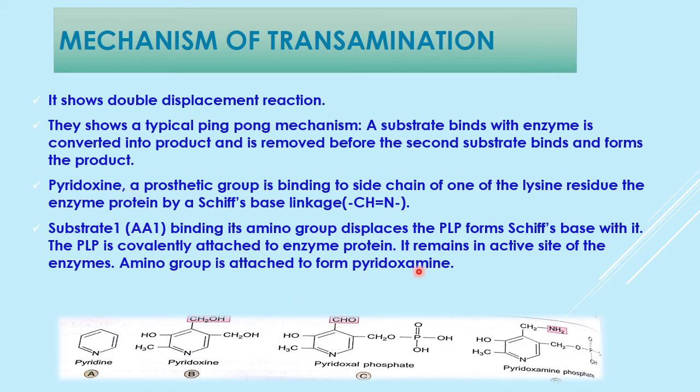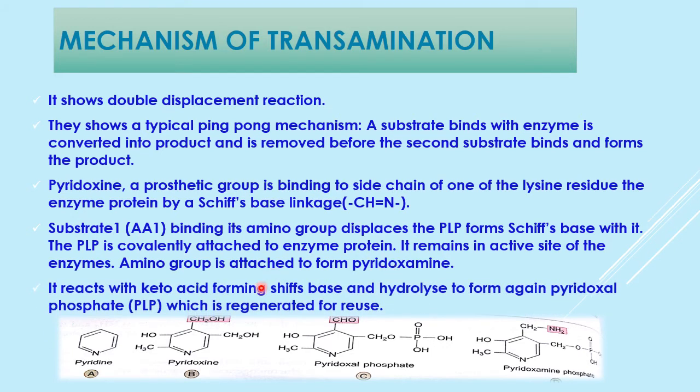So the amine group is first taken by this pyridoxal, and then it reacts with keto acid forming Schiff's base again and is hydrolyzed to form pyridoxal phosphate, and this amino group is transferred to the keto acid, and in this way this PLP is again regenerated and reused. You can see here pyridoxine, this is pyridoxine with CH2OH. When it is aldehyde, it is pyridoxal phosphate, and when it is amino group, then it is pyridoxamine.